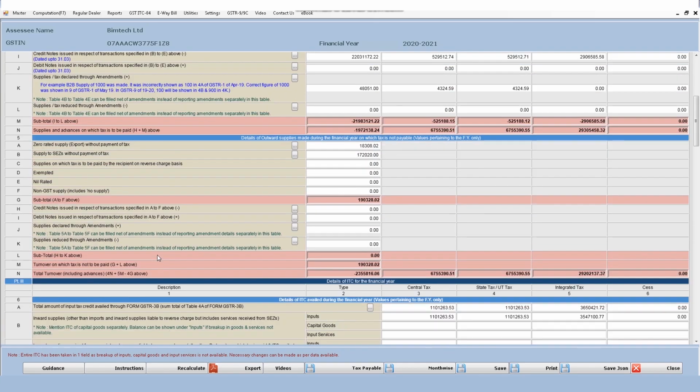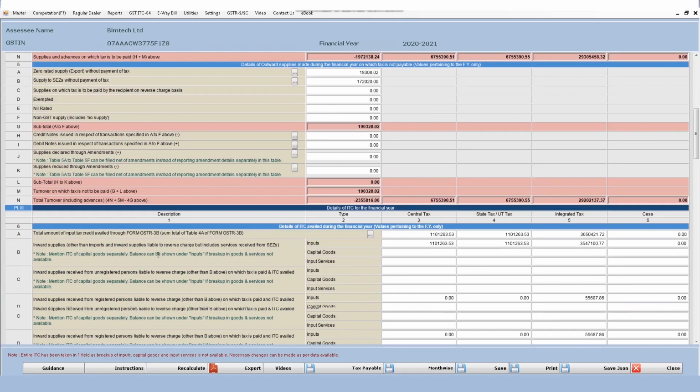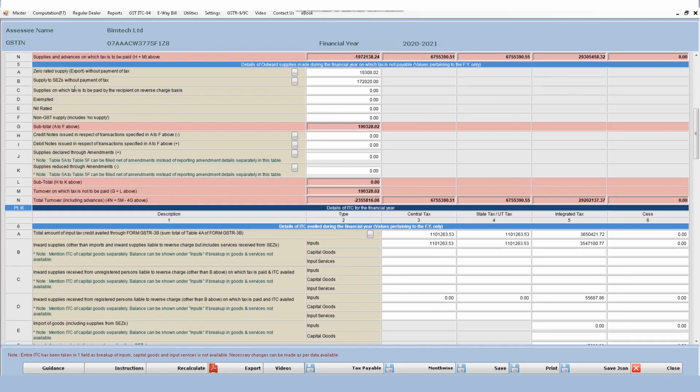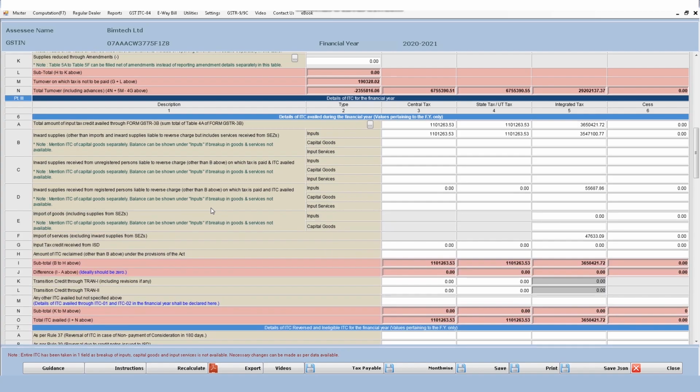Now next, table number 5 deals with outward supplies only, but the supplies on which there are no taxes, that is for the purpose of calculating the taxable value, for the purpose of calculating turnover. The sum total of 4 and 5 gives 5N, which is the total turnover, as you can see in the window below and on the screen.